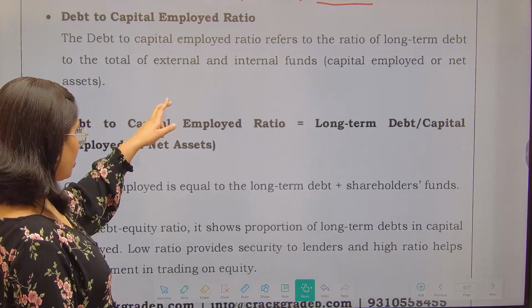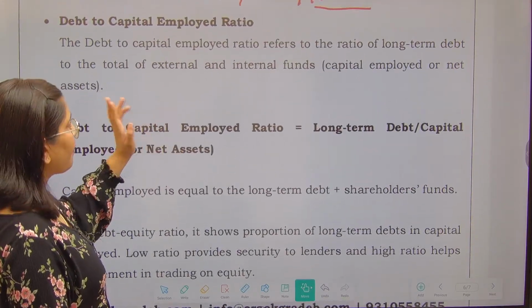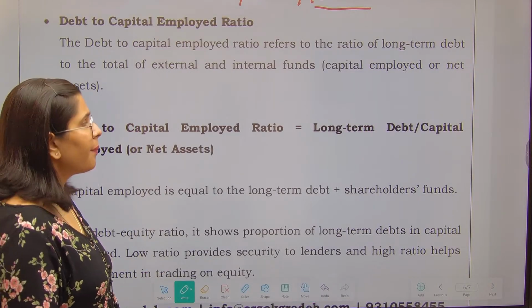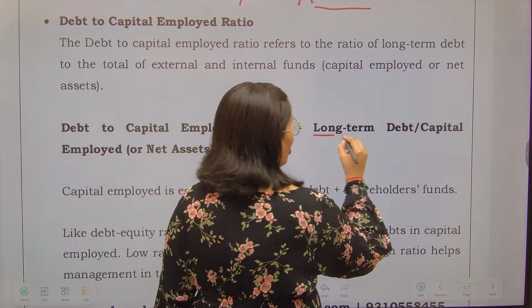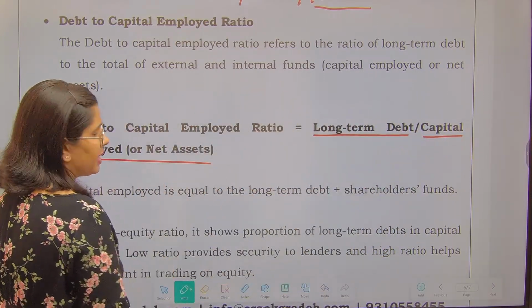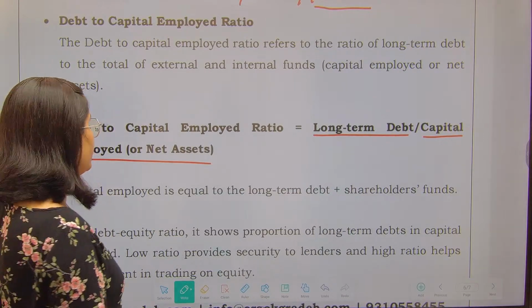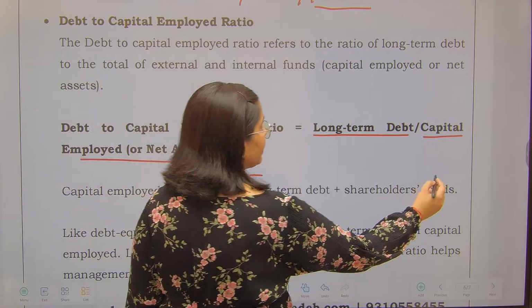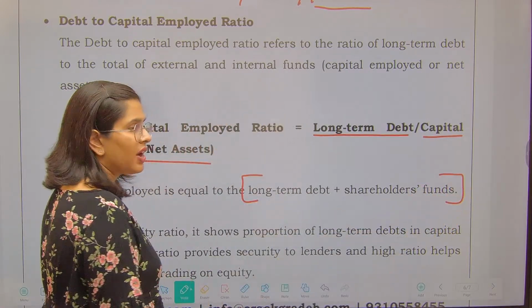Now the next thing is your debt to capital employed ratio. So in this particular ratio, what are you comparing? You are comparing your long term debts with the capital employed or net assets. Now what is capital employed? Capital employed is long term debt plus shareholders fund.